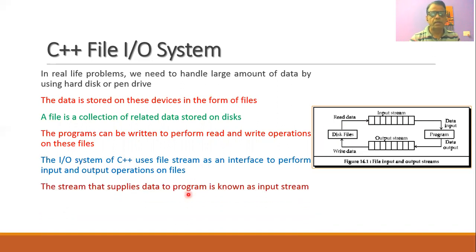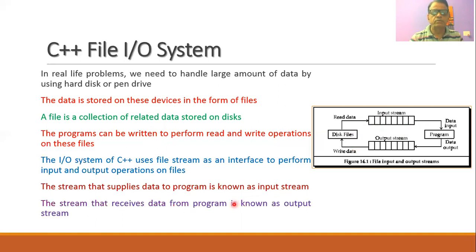The stream that supplies the data to the program is known as the input stream, as shown in this diagram. So whenever there is a file created, then through the input stream we can read the data from the file and it can be supplied to the program. The stream that receives the data from the program is called an output stream. So whenever the program has some data output, such data output can be connected to the output stream from where such data can be written on the files.